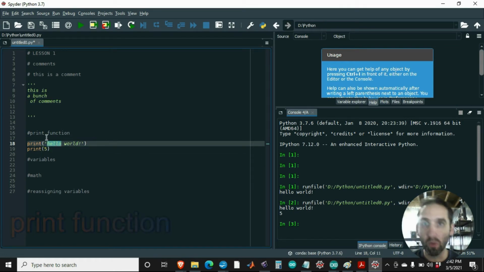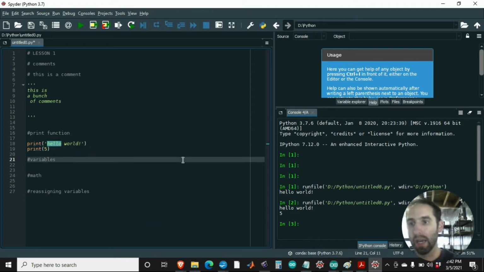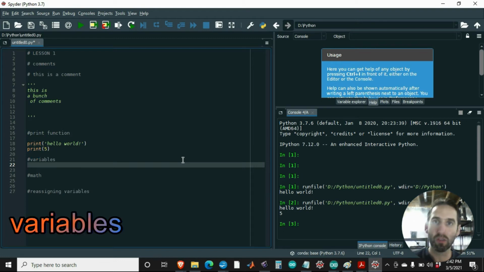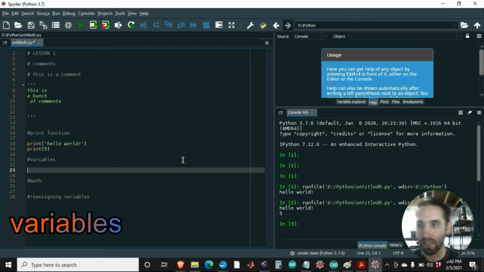And so it starts with a word, or maybe a word dot another word, and then you have these parentheses right here. That's what makes it a function. And so the print function is the one that, certainly in these first couple of lessons, we're going to be using the most, and you're going to be using it in this lesson, of course. So print is a great way to learn functions.